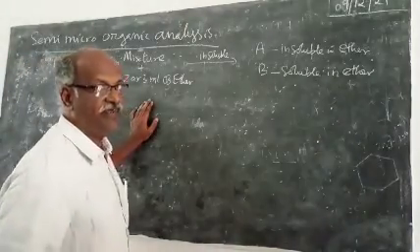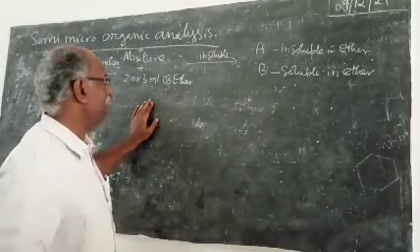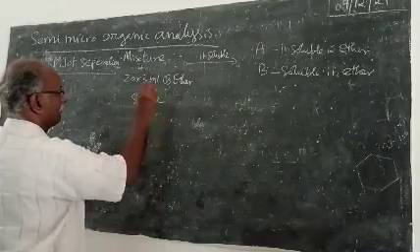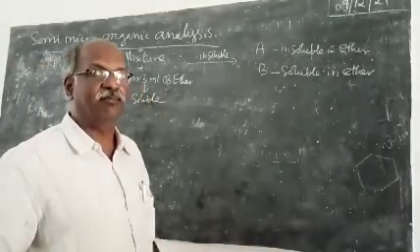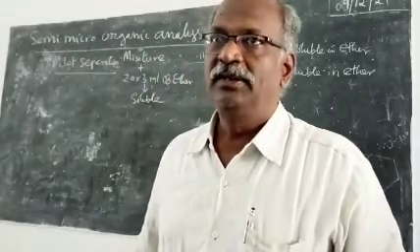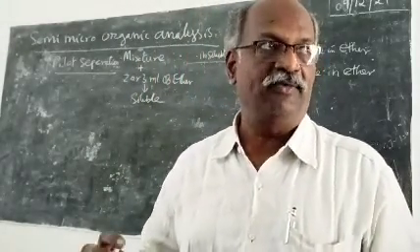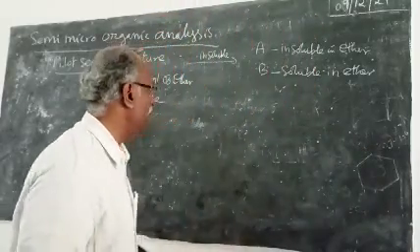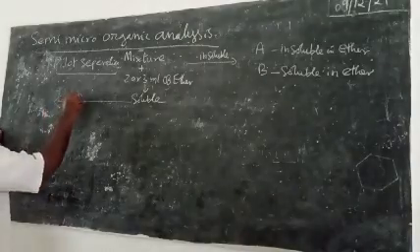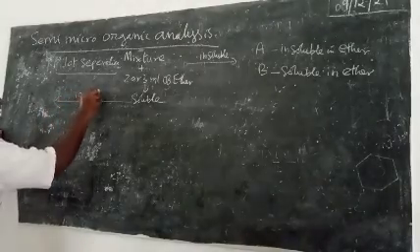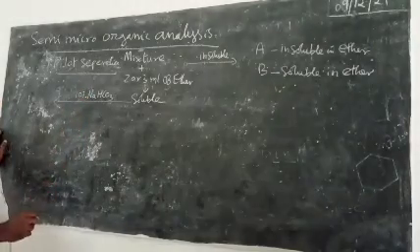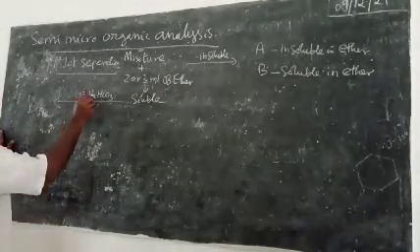See, suppose the mixture A and B both are soluble in ether. Now the mixture completely dissolves in ether, then what you have to do? Dissolve a portion of the mixture in ether, and now to the soluble portion add sodium bicarbonate. 10% sodium bicarbonate.